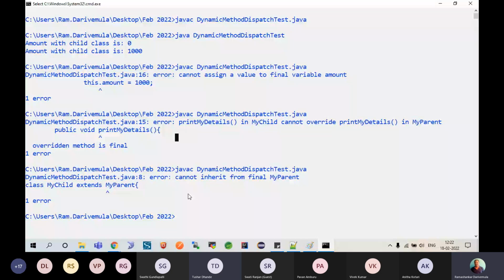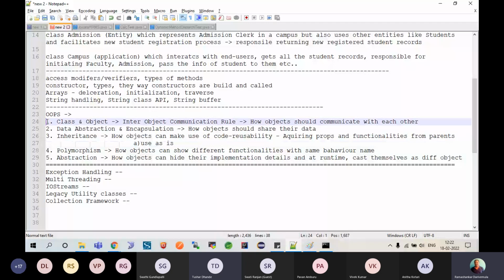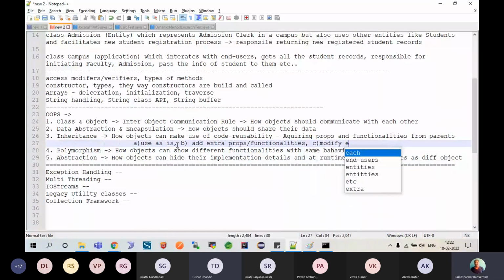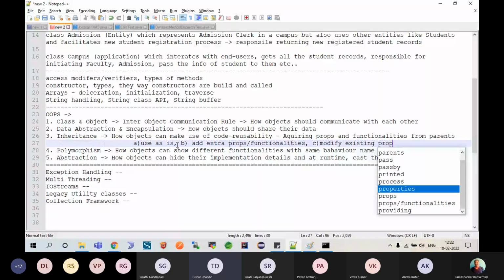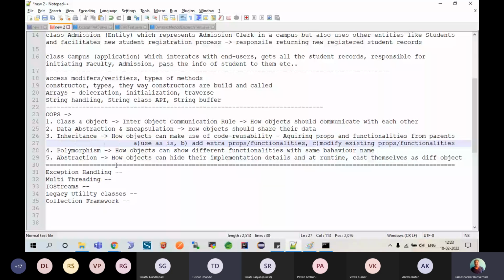So we have spoken so far about these things: class, object, inheritance, use as is, and then B, add extra props or functionalities, and then C, modify existing props or functionalities. Okay, this is what we have spoken all about, and we also have seen one version of polymorphism. We'll see another version of polymorphism and stop for today.